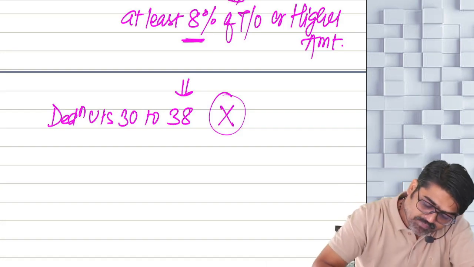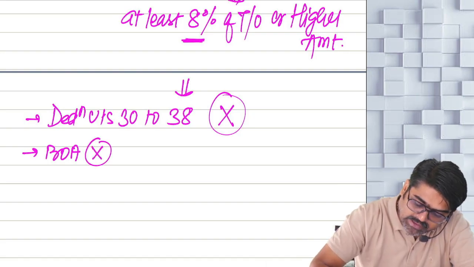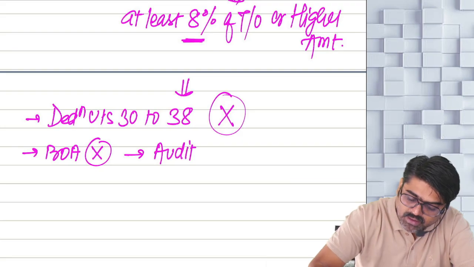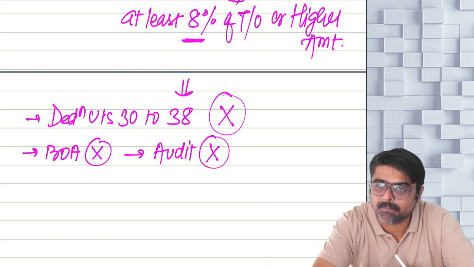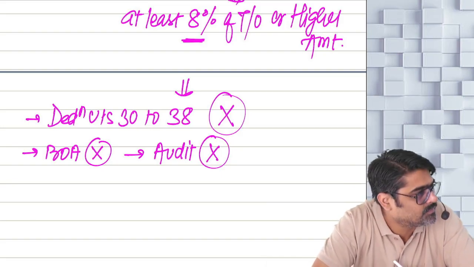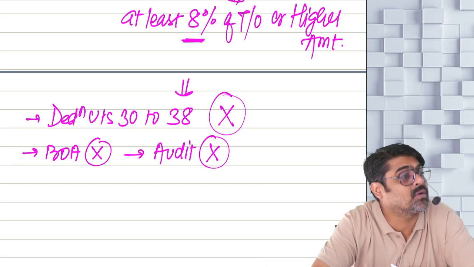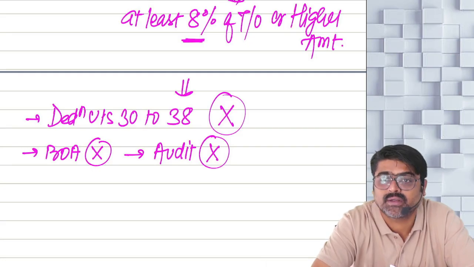Okay. And then books of accounts are not required to be maintained and books of accounts are not required to be audited. See, that compliance burden which comes, that compliance burden is gone. And the calculations also became easy. How easy?